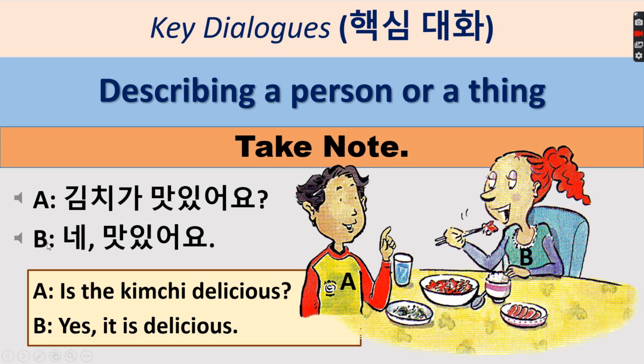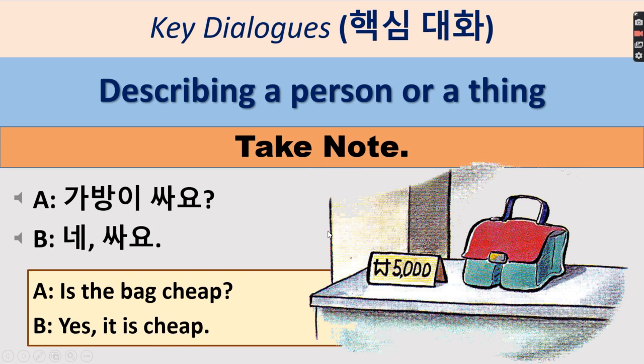Then, if it is delicious, the answer is 네, 맛있어요. Okay. So, describing a person or a thing, 가방이 싸요.